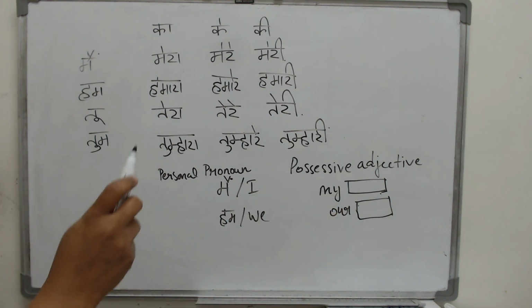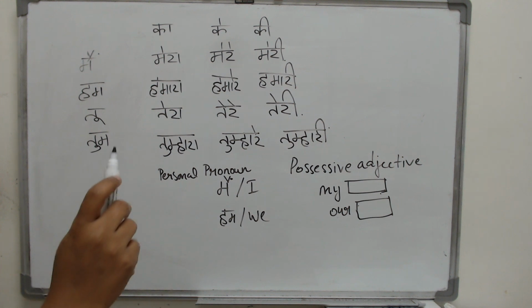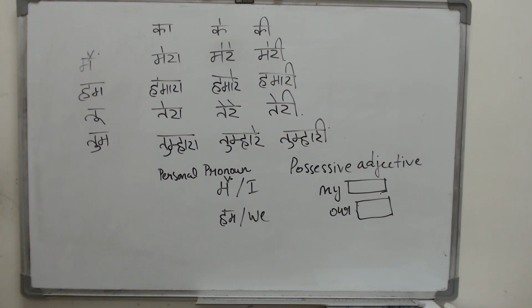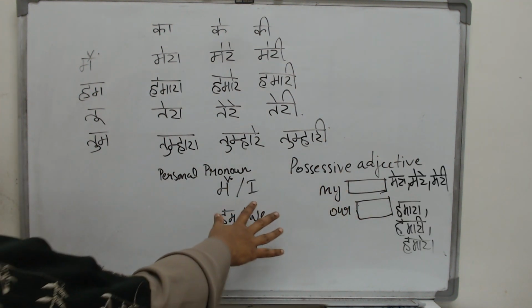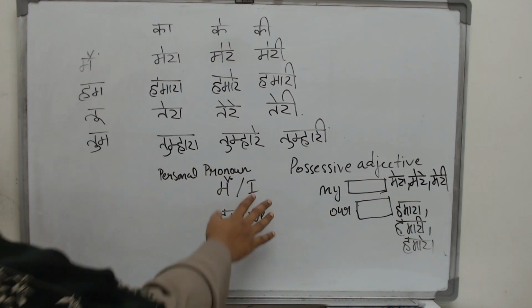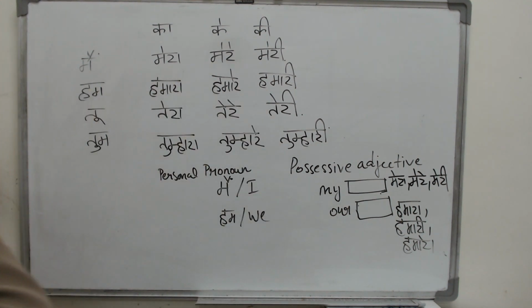But I have written only one word there. There is only my there. But the same thing, if I had to write in Hindi, I have to write 3 different words, and I have to choose one from among them. So you see what is happening here? In English, it is very simple. I changes to my. Whatever I possess, it is okay.